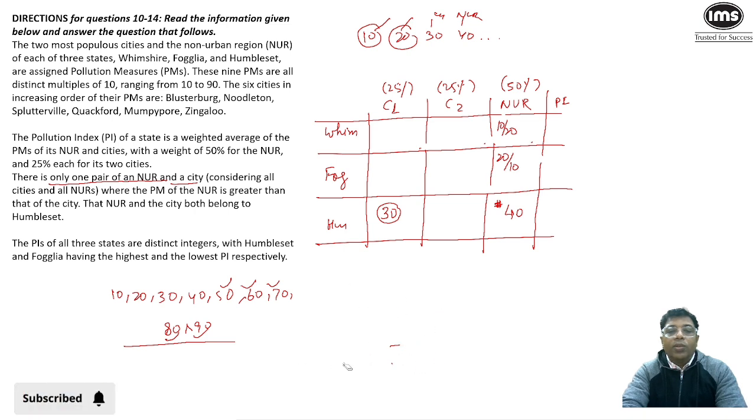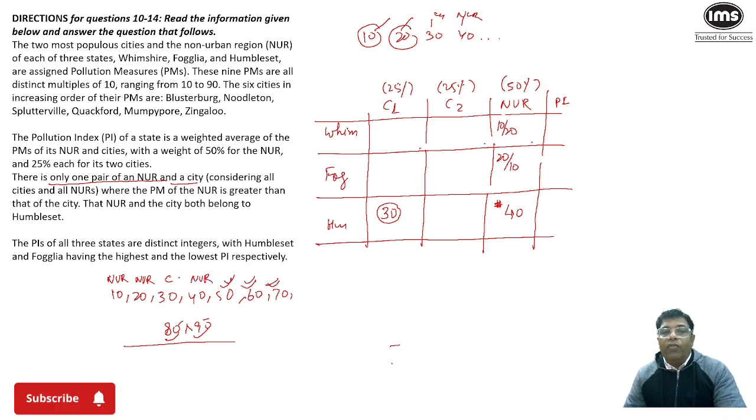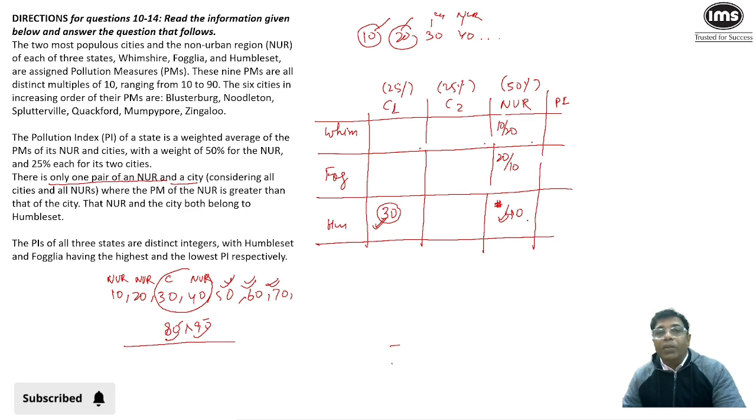so this is the crux of the whole question. So if you take this to be NUR, this to be NUR, and this to be a city, this to be another NUR, and these 5 to be cities, then you will see only one pair of NUR and city where the PM of that NUR is more than the city. Apart from that, there won't be any other pair. So this is the way we will figure out that this city will have a PM of 30 and the NUR of Humboldt set will have a PM of 40.